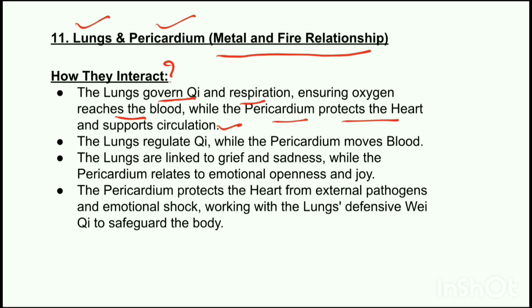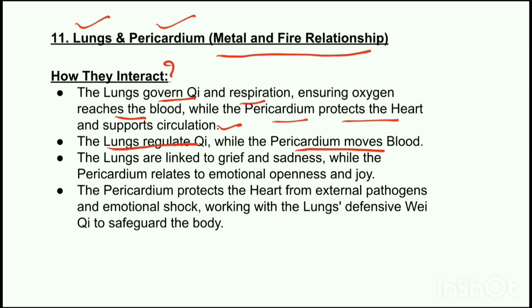Their connection influences oxygenation, cardiovascular function, and emotional stability. So, if either of them does not function well, it can lead to cardiovascular dysfunction or emotional instability. The next pattern is the lungs regulate chi while the pericardium moves blood. So, if the lung chi is weak, the blood circulation slows down, which leads to fatigue, cold limbs, and poor